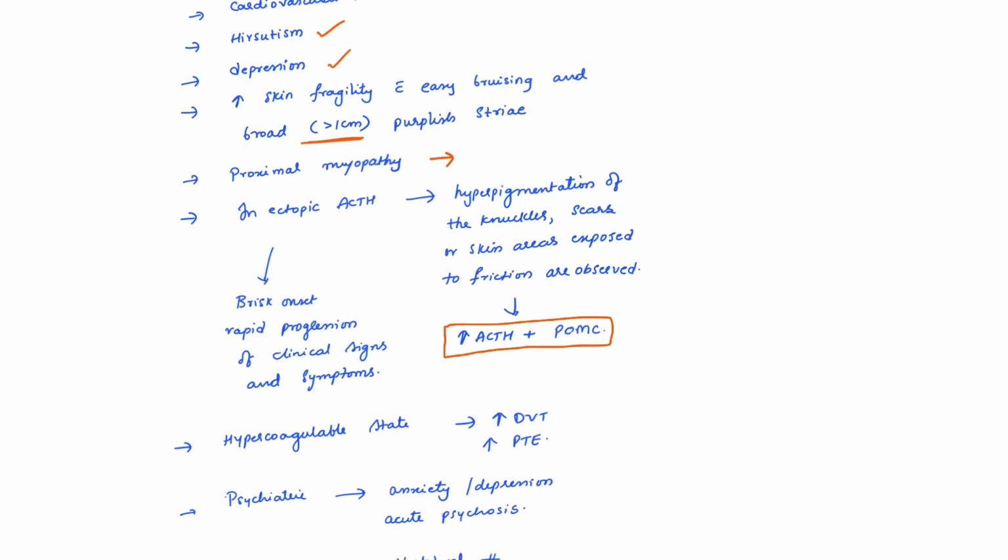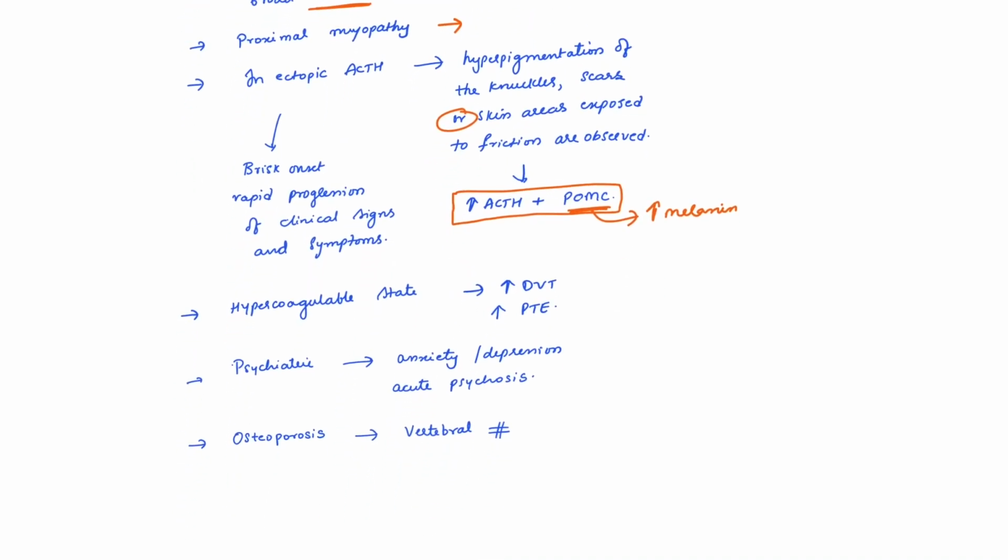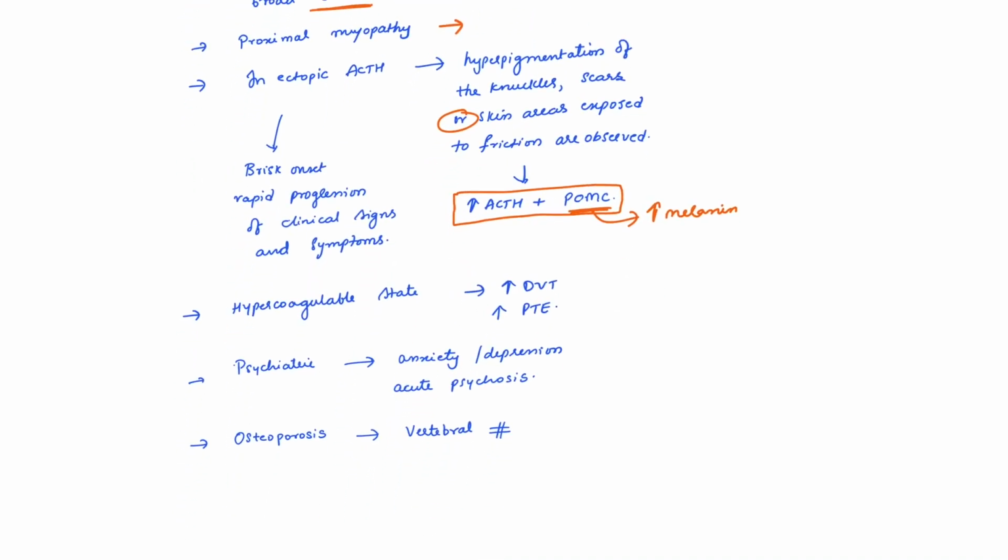And also because of POMC, increased POMC causes increased melanin deposition in the skin creases and also skin areas exposed to friction, right? In ectopic ACTH, clinically the onset of the disease is very brisk, sudden onset, and they rapidly progress with prominent clinical signs and symptoms.